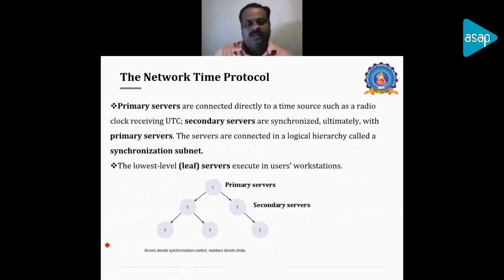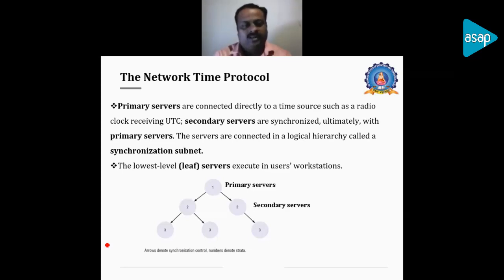And this will be the structure of the Network Time Protocol. It should have a primary server basically connected to the UTC, receiving it either by radio or a different way of communication. The primary server will be receiving the UTC value, and the atomic clock value will be updated in the primary server from an external source.